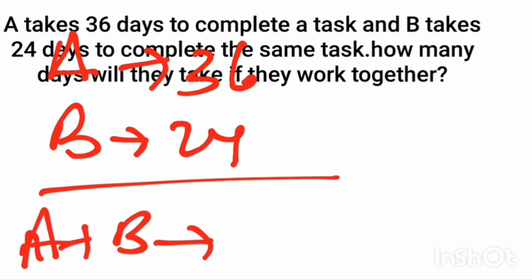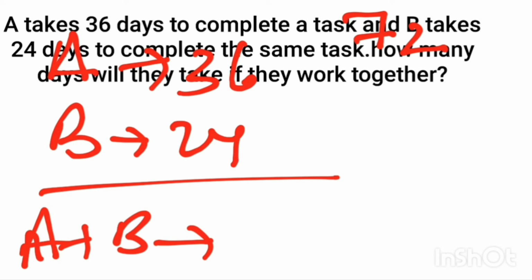So now we are going to assume the LCM of both the numbers 36 and 24, that is 72. I'll tell you a trick. If you don't know how to find the number 72, just take the largest of the given two numbers, that is 36. The highest number is 36. Multiply that number by 1, 2, or 3, and check whether that number is divisible by the second number. You will get the LCM.